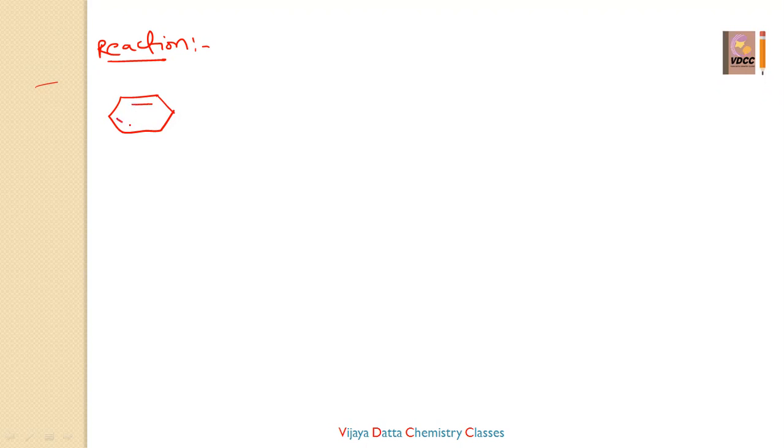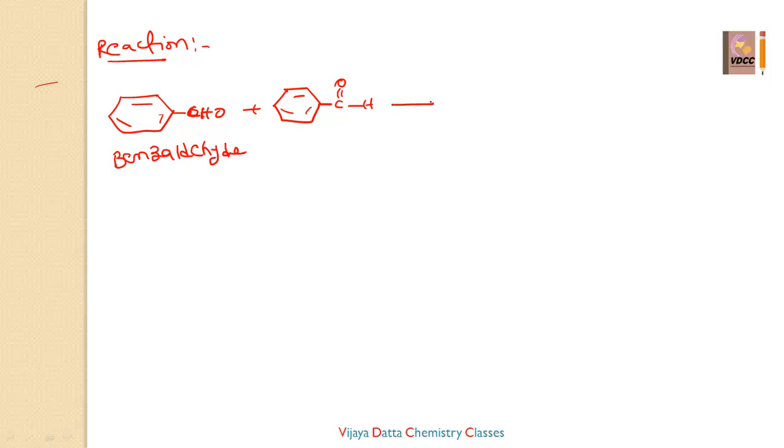I am writing here CHO. This is one benzaldehyde. Another one also I am taking, one more benzaldehyde, CHO. See here, this is the functional group attached carbon, already having four bonds. So it doesn't have any hydrogen, so it doesn't have any alpha hydrogen. So it is called benzaldehyde. I am taking 2 moles of the benzaldehyde. Then what happens over here?